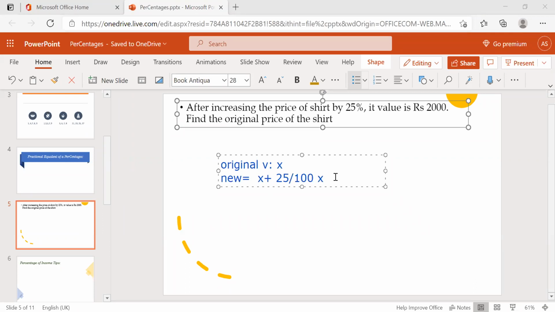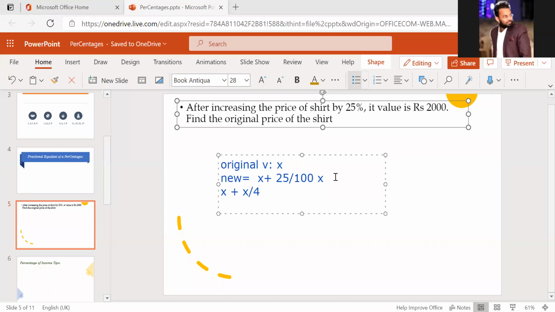Then by solving this, it's nothing but x plus x by 4. 25 by 100 is nothing but 1 by 4, and 1 by 4 into x is x by 4. So now it is nothing but 5x by 4. This is the value after increasing 25%, right?